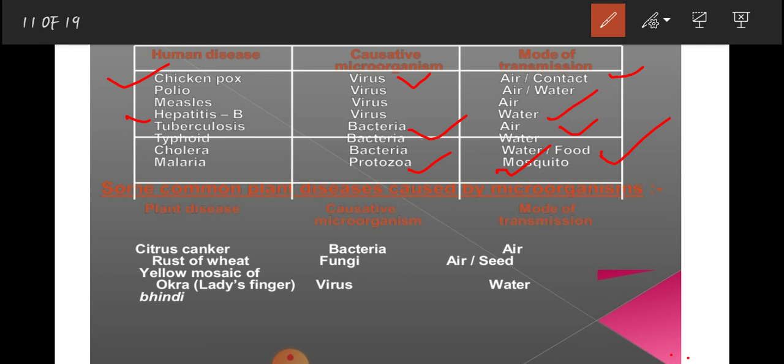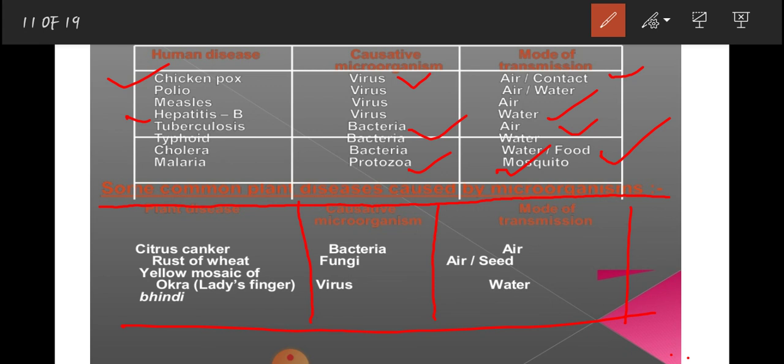Okay, now the second table is about some common plant diseases caused by microorganisms. Plant disease, microorganism, and mode of transmission. Okay, so citrus canker, rust of wheat, yellow mosaic of okra, bhindi. Here three diseases are given. First one is citrus canker.